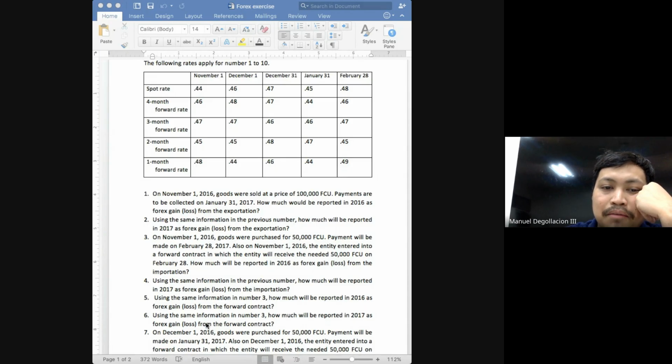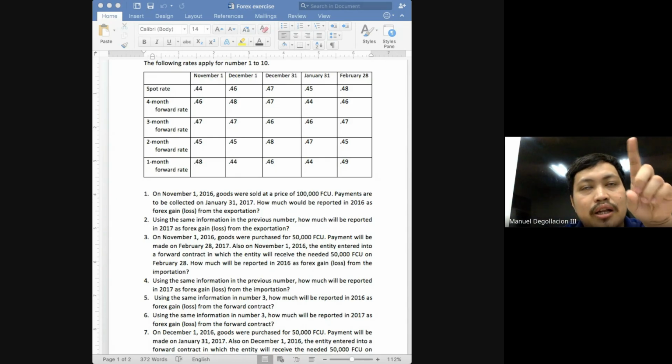Okay? So again, before the settlement date, we do not actually know how much the spot rate would be during the settlement date. That is why we are forced to use the estimated spot rates, which is presented as your forward rates. Again, your forward rates is simply your estimated spot rates. But on the settlement date, class, no need to use estimated spot rates because the actual spot rate is already available, class.